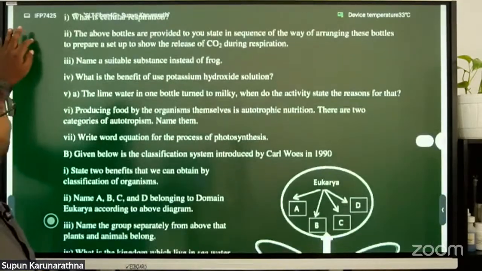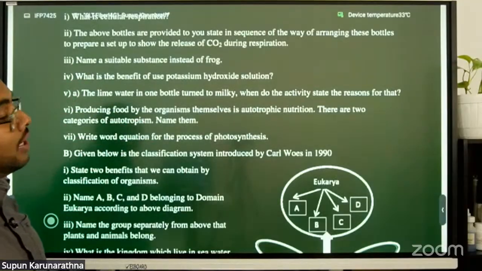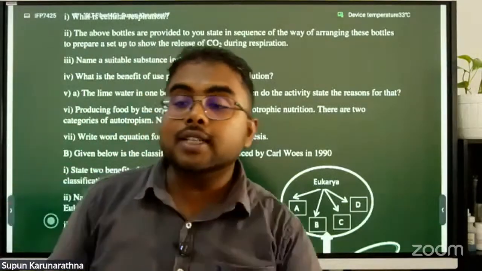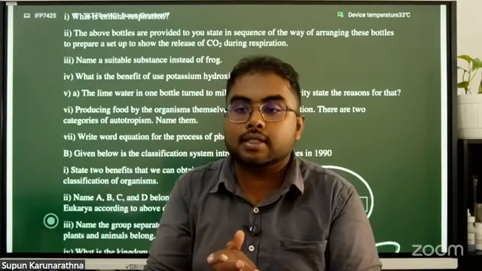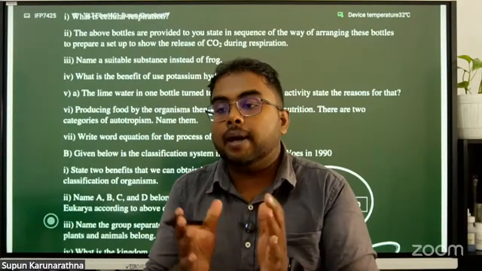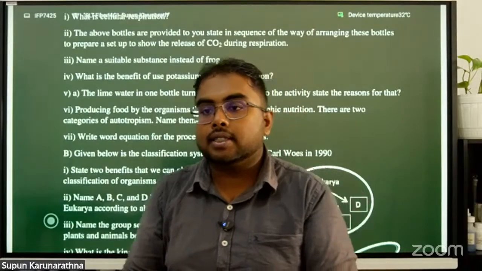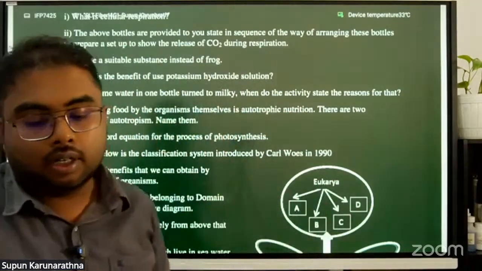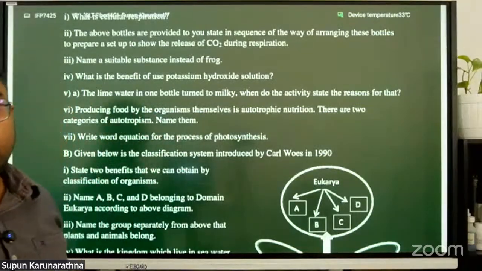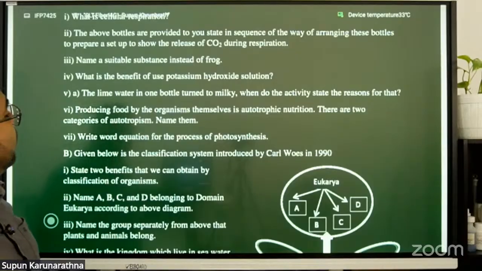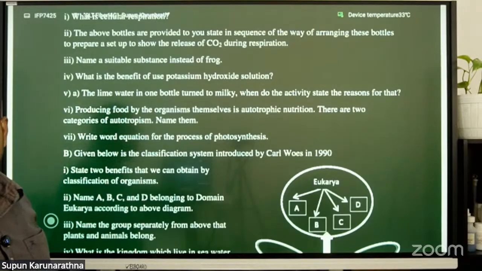What is the benefit of using the potassium hydroxide solution? The function of potassium hydroxide is to absorb carbon dioxide gas. It absorbs the carbon dioxide in the air inside the vessel. Right?